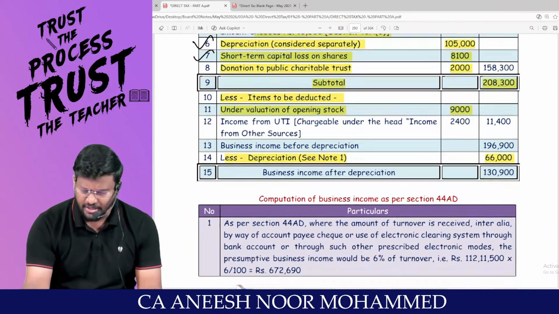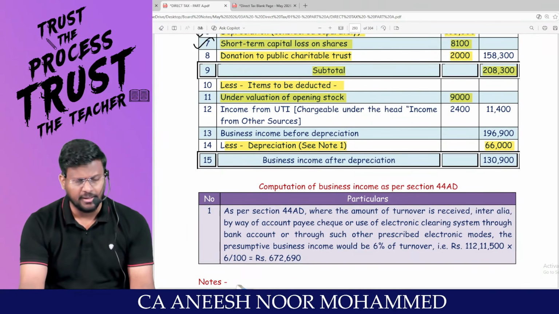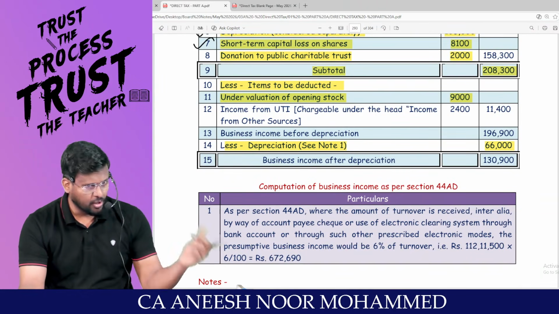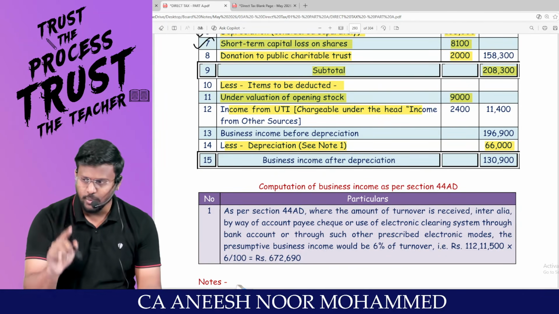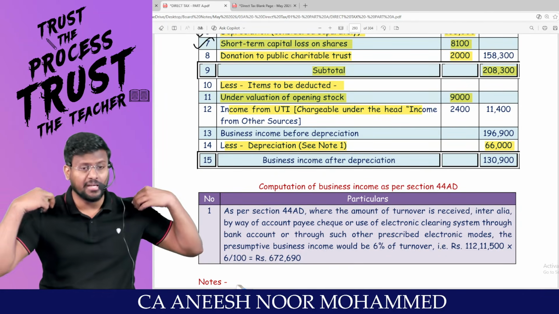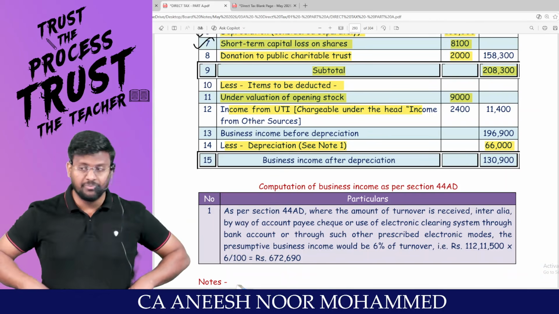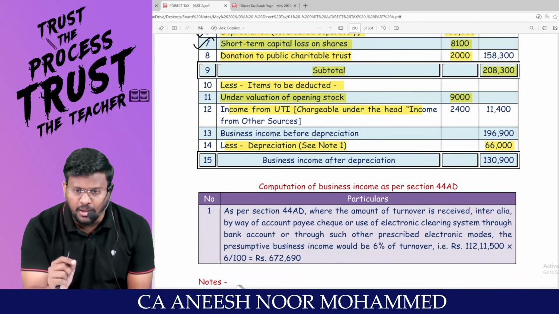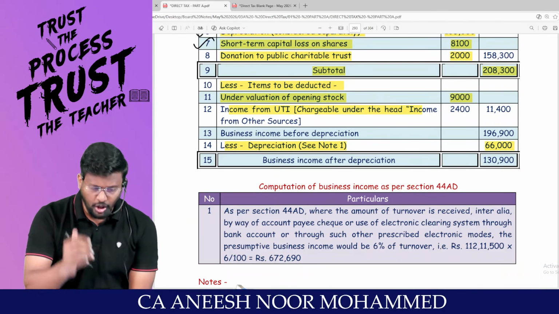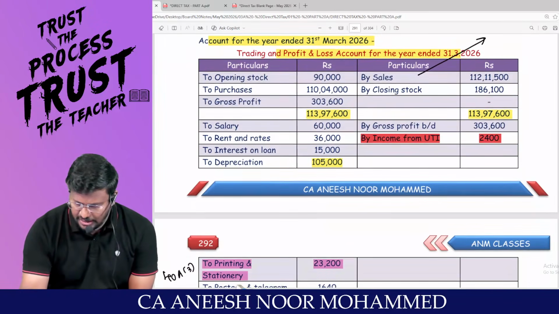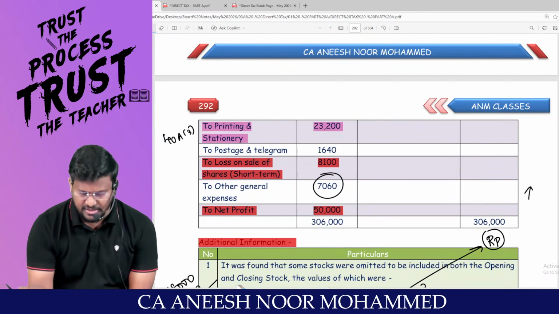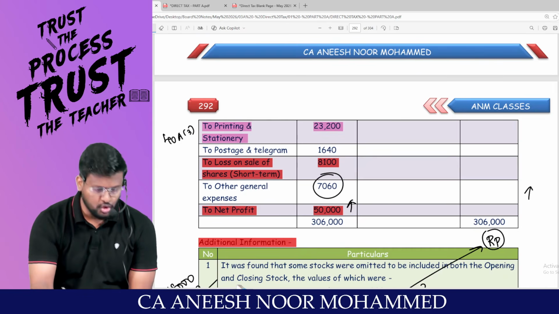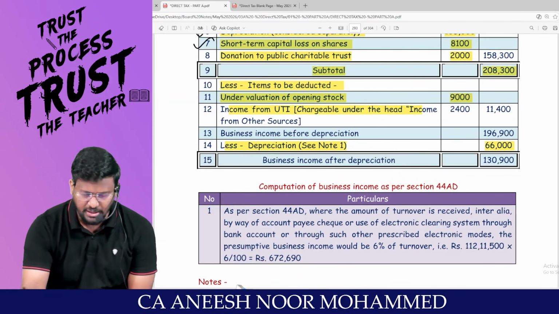Less: items to be deducted. Opening stock we have already taken care of. If you see the credit side of the P&L account, income from UTI is there. Actually that is dividend income from UTI. That is not PGBP income. That should not be credited to the P&L account. Because of crediting this income from UTI, the credit side of the P&L account increases, and automatically net profit increases. That should not happen. That's why I'm reducing that 2,400.